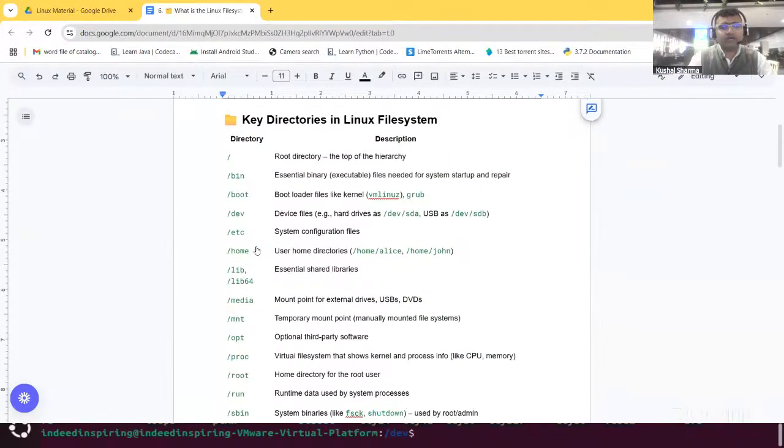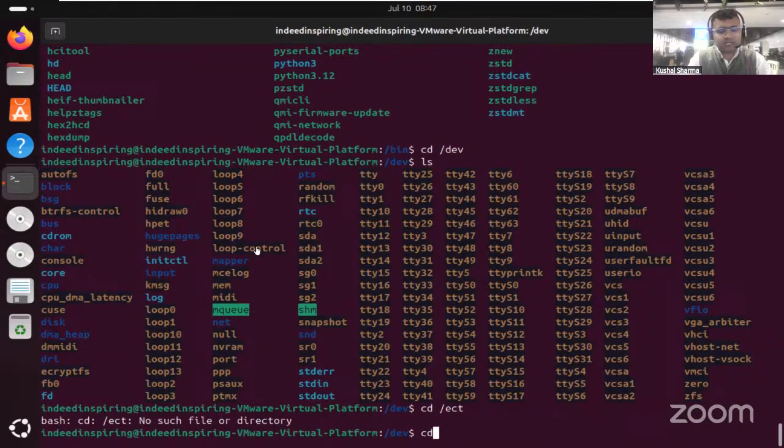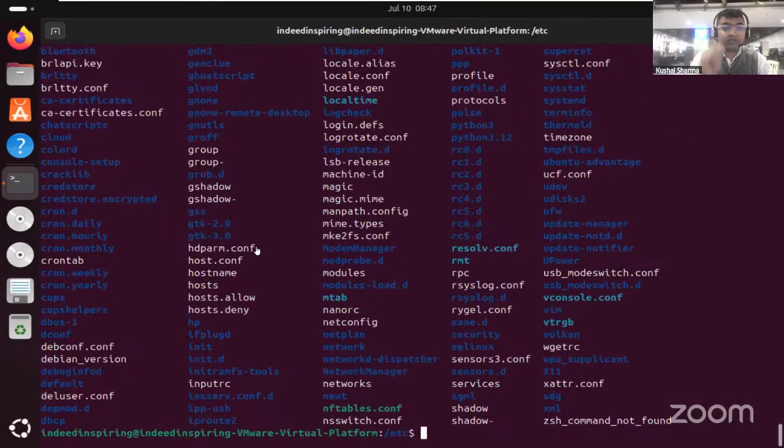Then we have etc. So cd slash etc, enter. Inside it we'll be able to see that a lot of configuration files are there. For example, you can see sensors3.conf, rsyslog.conf. A lot of conf files are there.